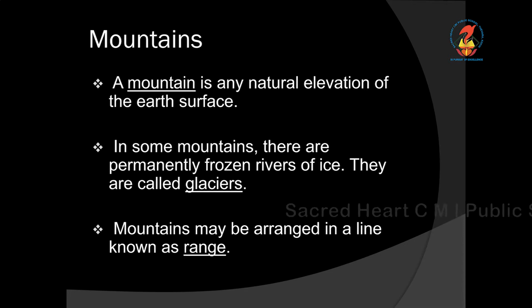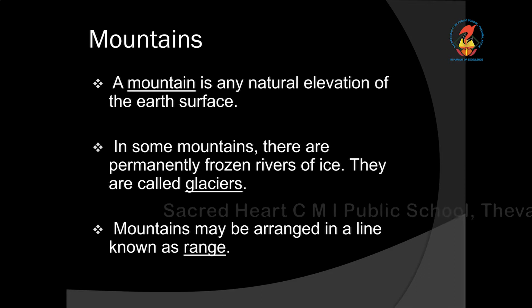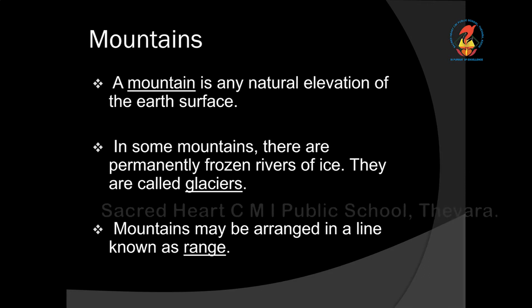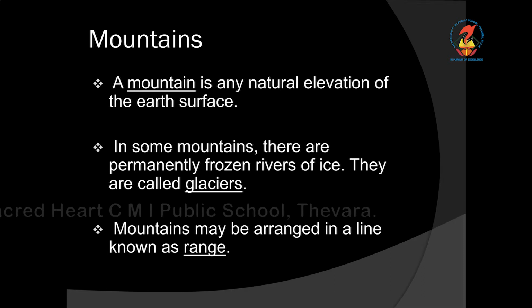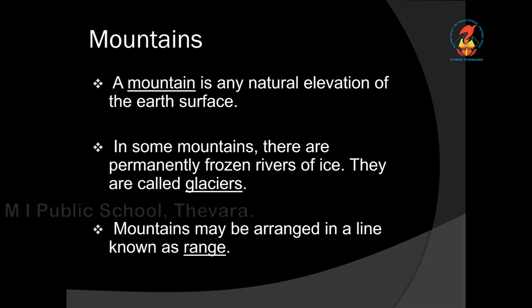Then you can see certain mountains are found in a group, a range of mountain, and mountains may be arranged in a line. It is known as range. So here you have seen three definitions: mountain, glaciers and range. A mountain is any elevation on the earth's surface, and glaciers are the frozen rivers. So in some mountains there are permanently frozen rivers of ice, and they are called glaciers. And third one is a range. Mountains may be arranged in a line, called a range.